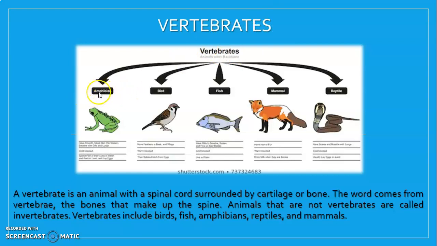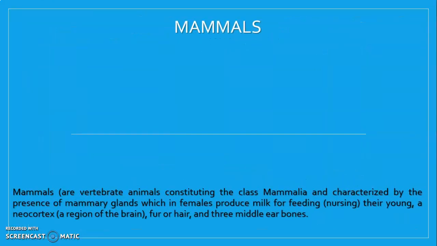Okay, in the case of amphibians, birds, fish, mammals, and of course reptiles. What they all have in common is that they all have bones. They all are vertebrates. For example, we start with mammals.